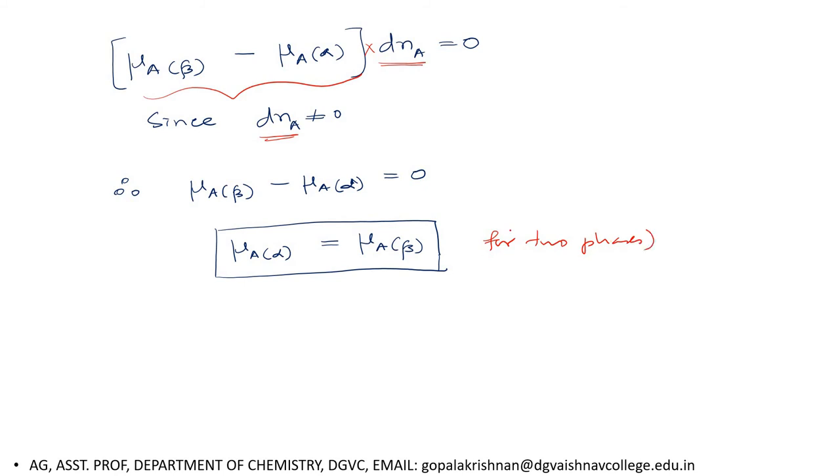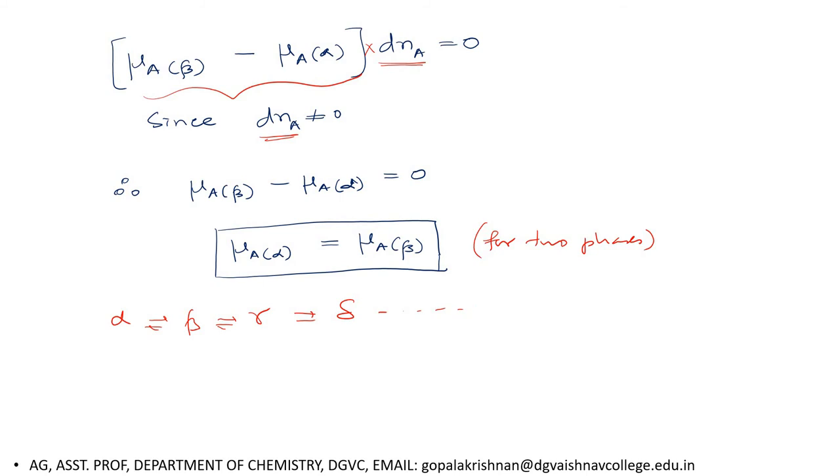For a substance that exists in two phases at equilibrium. Suppose a substance exists in many phases, say alpha phase, beta phase, gamma phase, delta phase, like that, and in all the phases the substance exists in equilibrium.